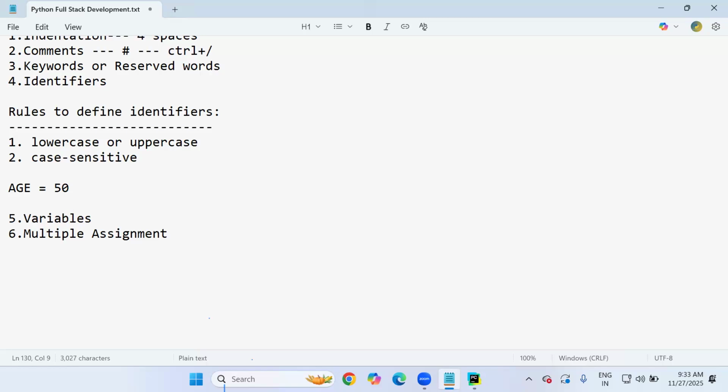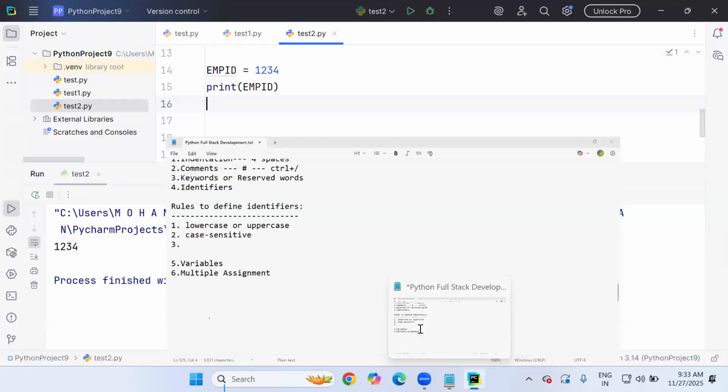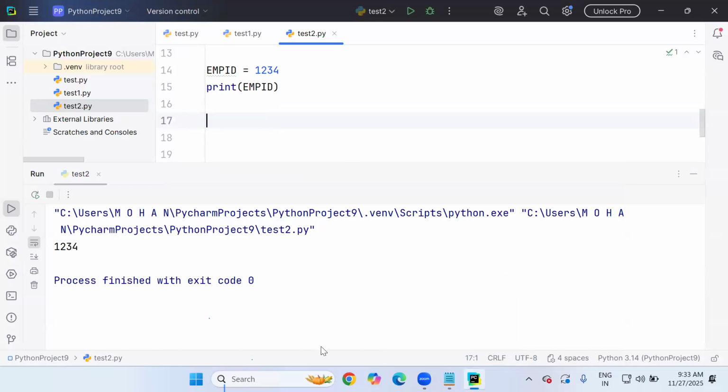But unnecessarily, that's what I'm saying, don't give capital letters. Do you really want to project your variable and value as a constant to someone? Then you can go for capital letters only. Otherwise, go for small letters, better. So this is the constant rule actually. So don't give the variable name or any name capital letters unnecessarily.